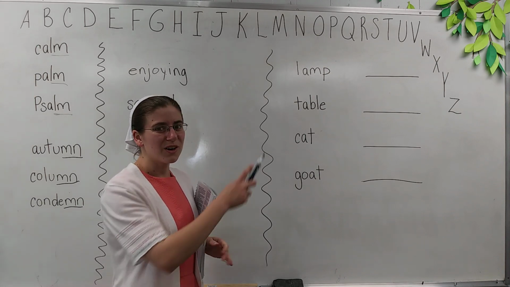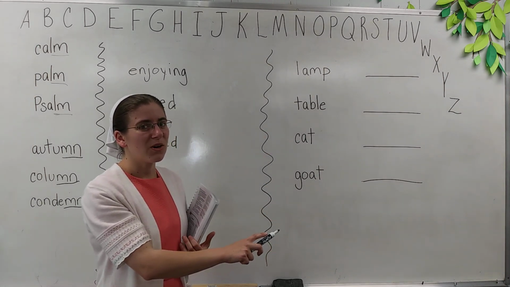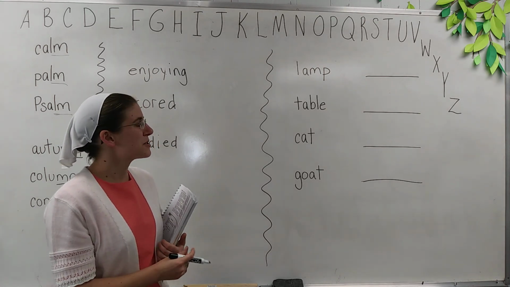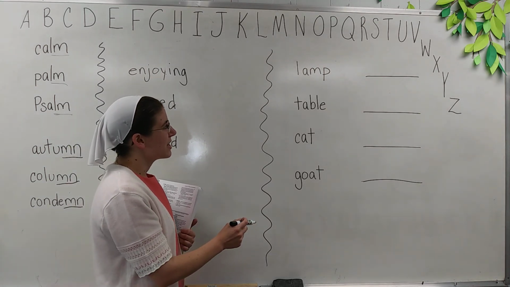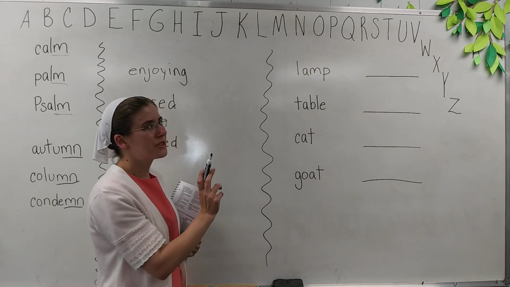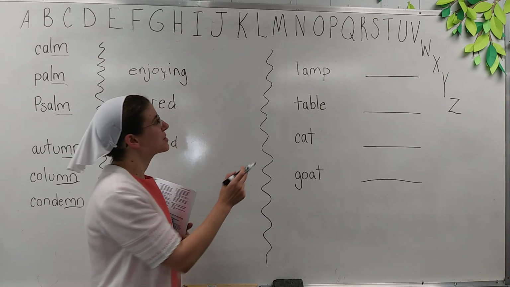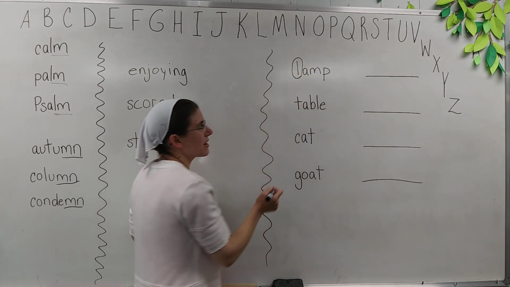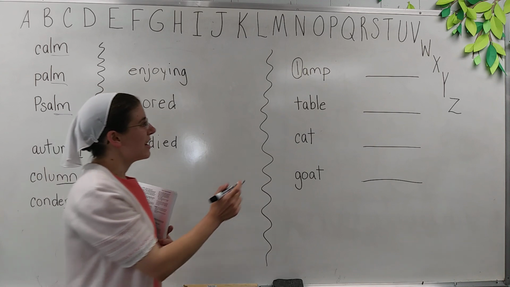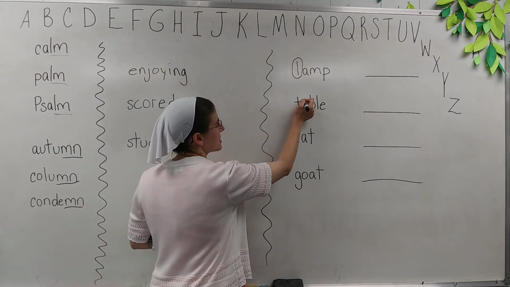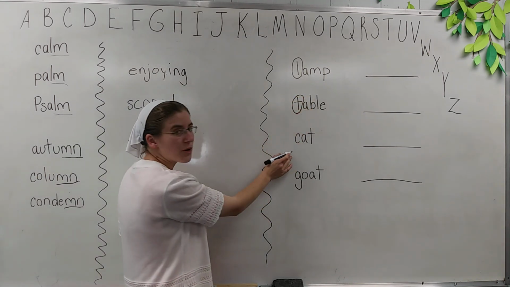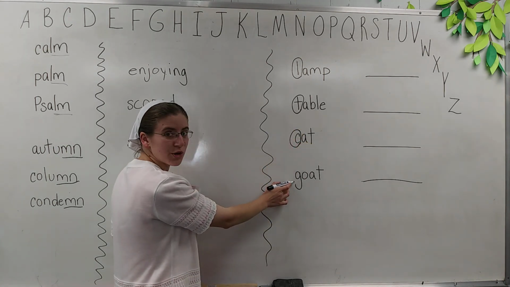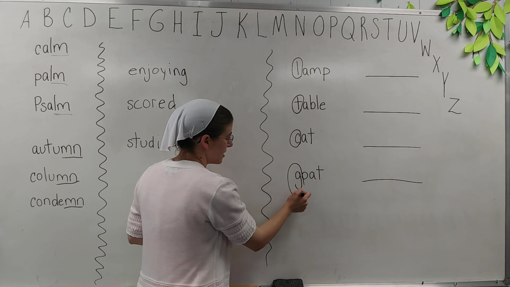Okay, so all of our words on this chart here, they all begin with a different letter. None of them start with the same letter. So if I look at the first letter, I'm going to circle the first letter of each word. So lamp, the first letter is L. And for table, the first letter is T. For cat, the first letter is C. And for goat, the first letter is G.